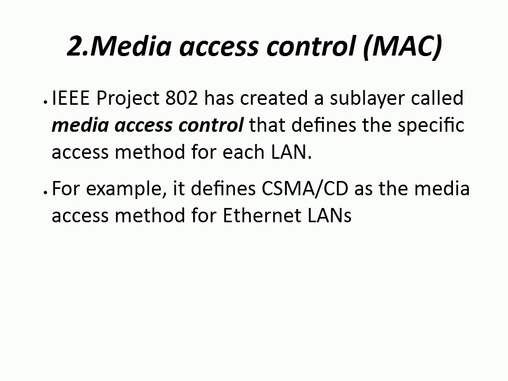Or else if you are using token ring or token bus LANs, then the token passing method is used as the access method. In the previous videos we have already discussed some random access methods as well as controlled access methods, isn't it? Among them, the work of the MAC is to choose the particular access method for each LAN, right?